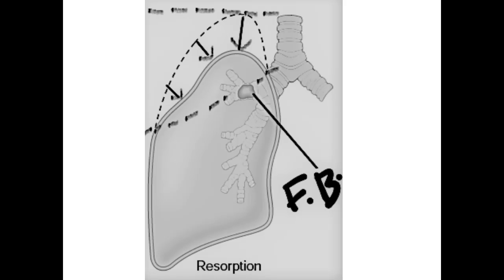So here is a representative image of resorption atelectasis. So you can see something that is blocking the part of the airway there. So I've labeled it as FB as in foreign body, but it could be mucus plug or tumor itself. So since there is an obstruction, distal to that obstruction, air is completely absorbed in the alveoli, and that is why the lung has shrunken.